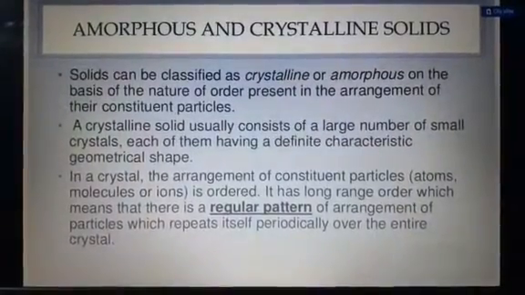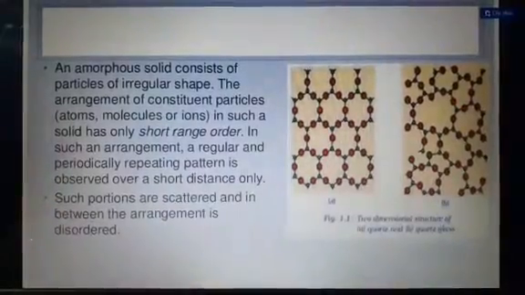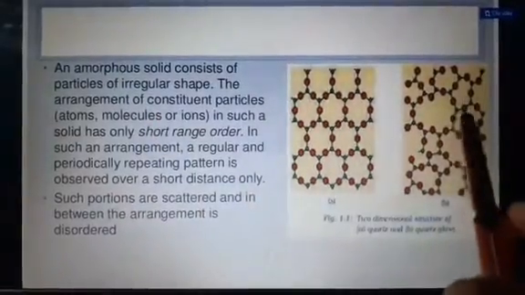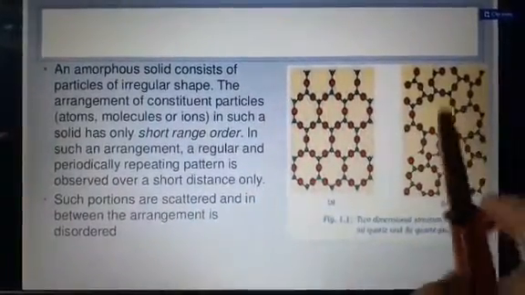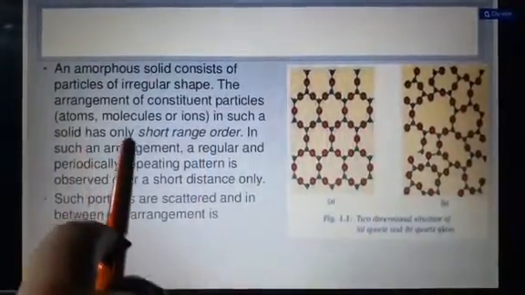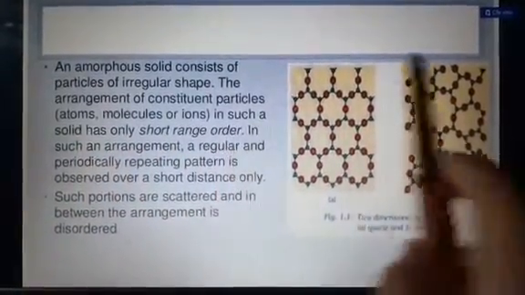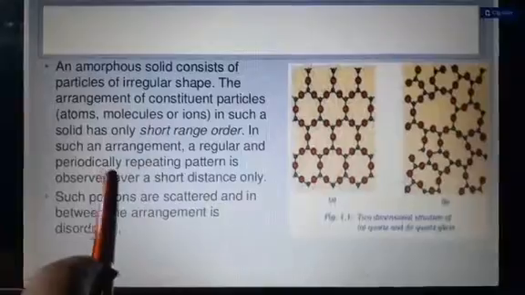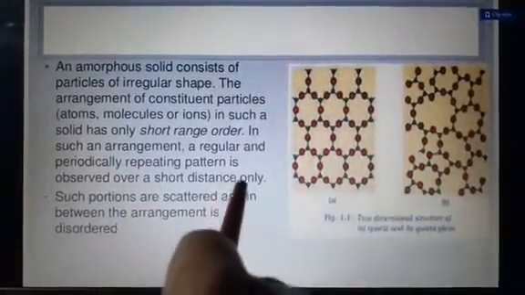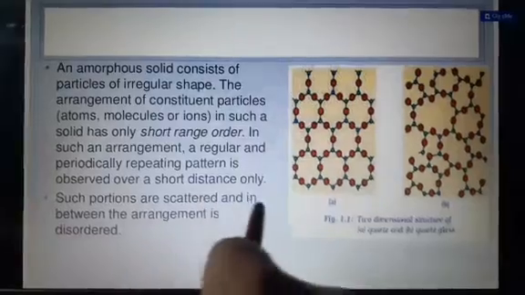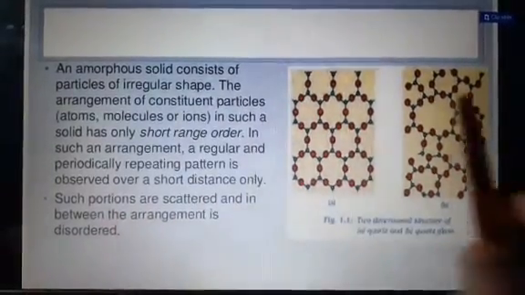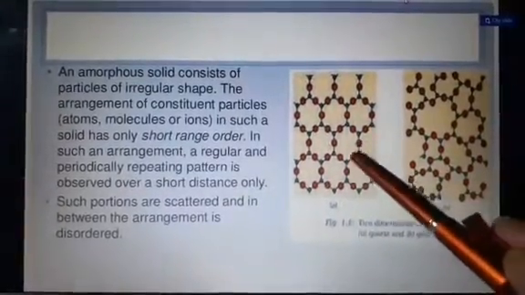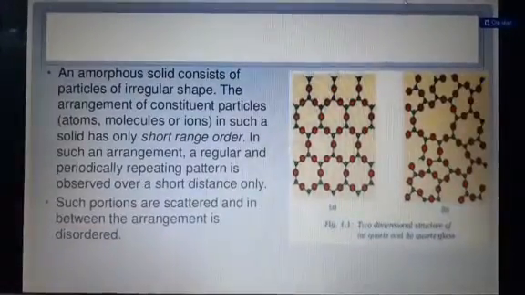Okay, students, now if we talk about amorphous solids, they consist of particles of irregular shape. You can see in the diagram, the shape is irregular. Such a solid has only short range order, because molecules are very close to each other. In such an arrangement, a regular and periodically repeating pattern is observed over a short distance only. Such portions are scattered and in between the arrangement is disordered. So amorphous solids have irregular shape, but crystalline solids have a regular shape.